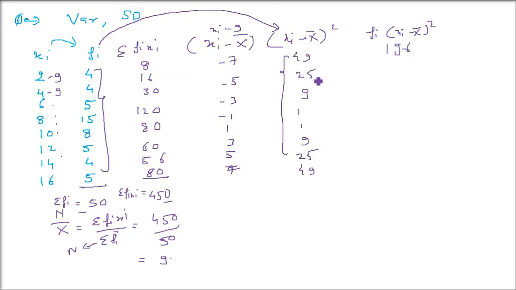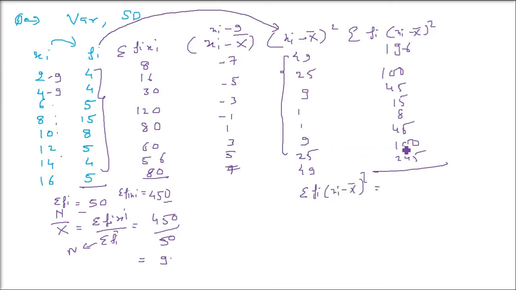So this is 196, 4 into 25 is 100, then 45, 15, 8, 45, 100, 245. Now you take the sigma of this one. Sigma of this one will be sigma Fi into Xi minus X bar whole square. Just add this, it will come to 754. Now these numbers, don't worry, just see what we are going to do.